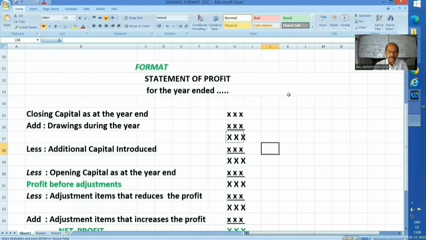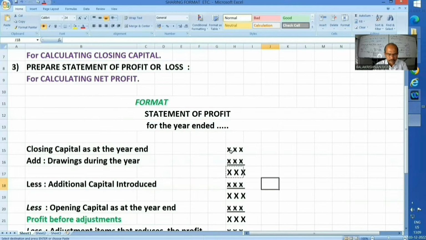And step number 3, prepare the statement of profit or loss for calculating net profit. This is the format. Statement of profit for the year ended. Closing capital at the year end, which we have calculated, show the amount here. And drawings will be given to you. They may directly give cash withdrawal, or any kind of removal from the business for personal purpose will be considered as drawings. Sum it up and show it here. And this plus this is the figure. Now, less additional capital introduced. They must have told that he borrowed some money and introduced it. That borrowed part, I think you are not bothered. Introduced additional capital, that you show. Make a deduction.